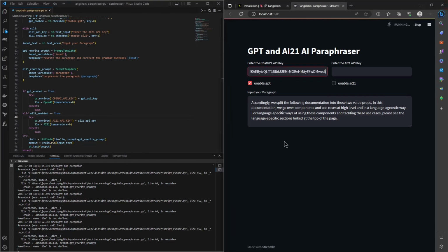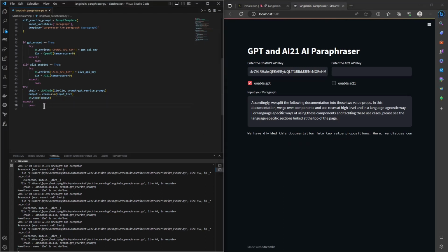This will run and this will output something for us. It's actually connecting to the model, and yeah, this is also a response that we got. This is the response that says we have divided this documentation. This is a totally different input that we passed and we got a different output. Let's do the same for